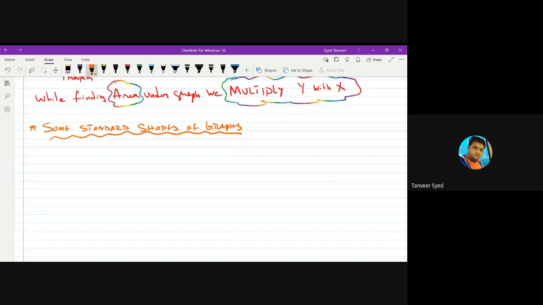Each mathematical relation gives us a different shape. For example, if you have a relation between x and y, like y is directly proportional to x, let us say y is equal to some constant k into x. That means they are directly proportional. If x increases, y increases. If x decreases, y decreases. Then the shape of the graph between x and y will be a straight line.